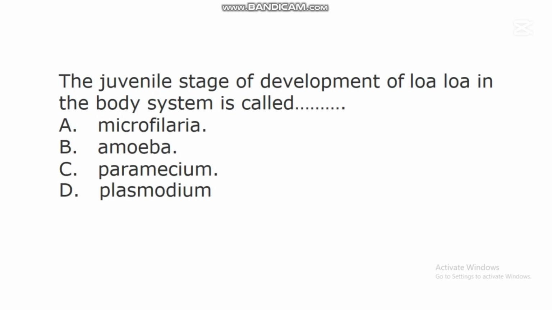The next question says, the juvenile stage of development of loa loa in the body system is called dash. A. Microfilaria. B. Amoeba. C. Paramecium. D. Plasmodium. In this question, the correct answer is A. Microfilaria.